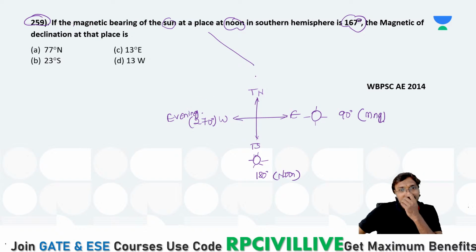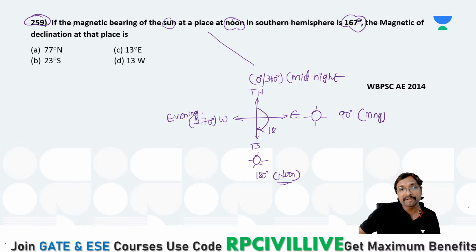It's not. So this is your which one? This is 0 degree or 360 degree. Both are the same, right? This is at which one? Midnight conditions, yes, this is your midnight conditions. Now tell me, whenever it is afternoon, what should be the true bearing of the sun? True bearing of the sun must be 180 degrees.